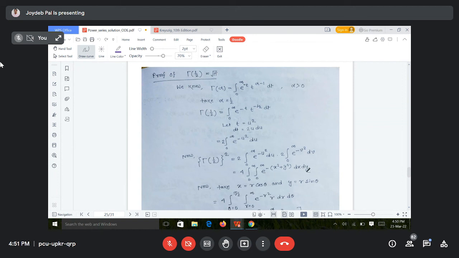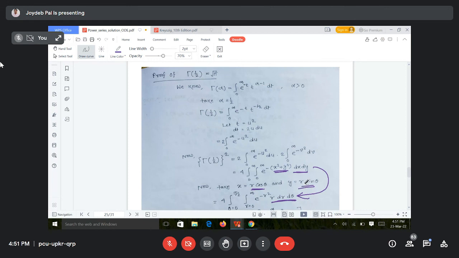Two different variables are there in that integration. So I am taking x is equal to r cos theta and y is equal to r sin theta. Therefore, this will be e to the power minus r square, and dx dy changes to r dr d theta. Don't ask me now how I am writing this. dx dy is equal to r dr d theta.